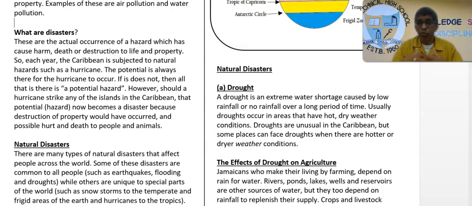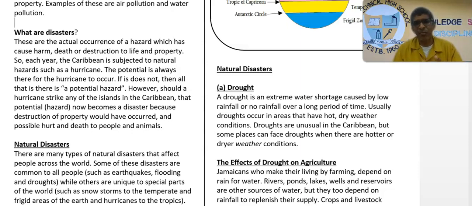The garbage that you throw in the gully that washes down into the drain, that blocks the drain, that causes animals to die or destruction, that's disaster. All right. So the potential is always there, but it is not a hazard. It remains a hazard. But when that hazard, that potential actually is manifested to cause something to happen, then that becomes a disaster.